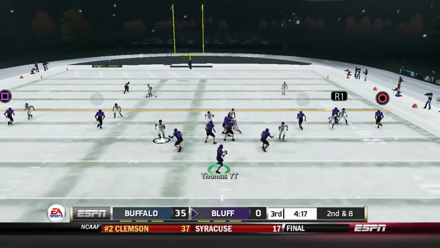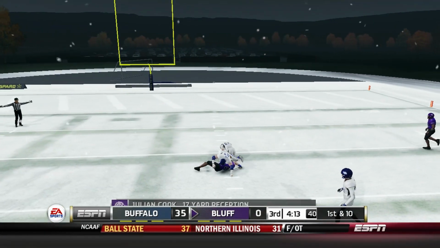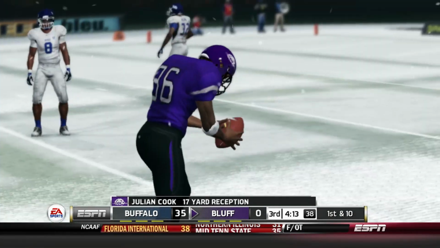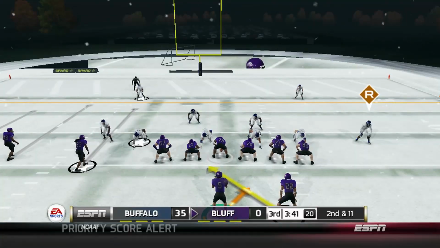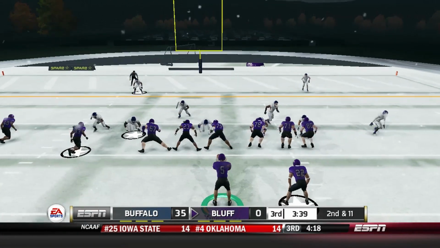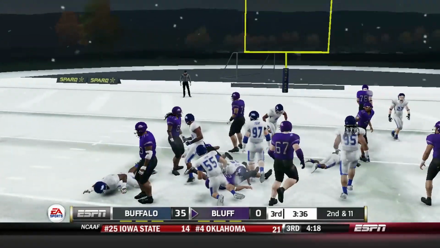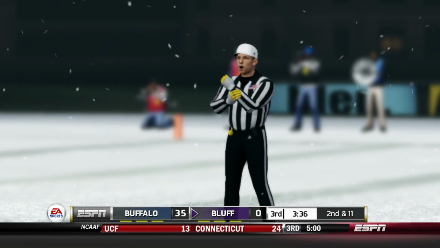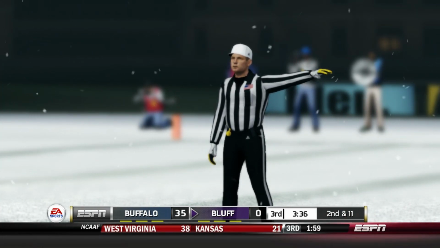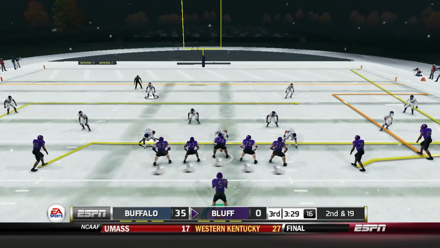As now, 2nd and 8. Thomas looking to drop back on a throw over the middle and throws a nice ball to Julian Cook, actually. One of the older players on the team. One of the few upperclassmen that we actually have, who's able to come in and make the play that time. As Chris McClain gets some good yards as well. But what is this? We got a flag on the play. Hopefully it's a face mask. No. Of course, it's a holding penalty.